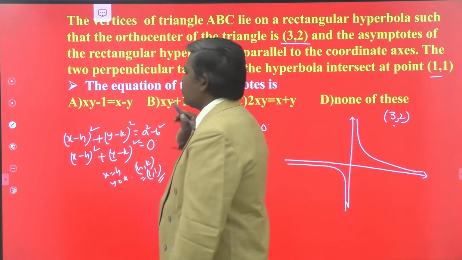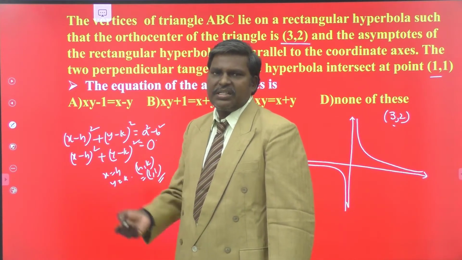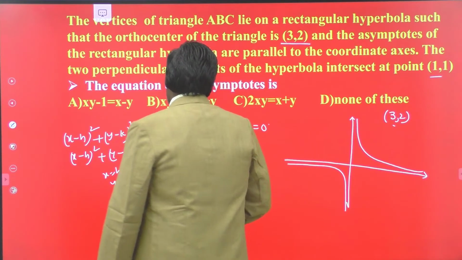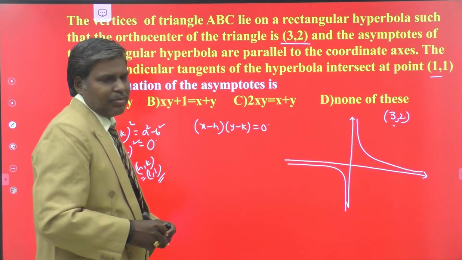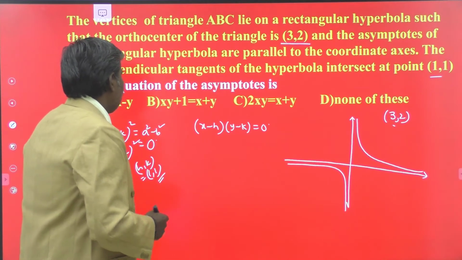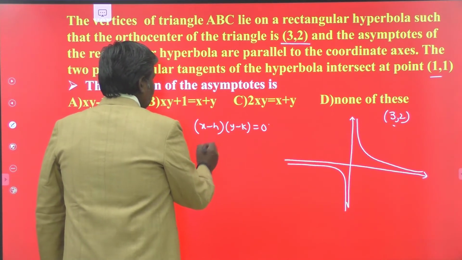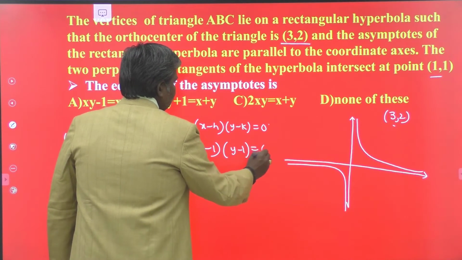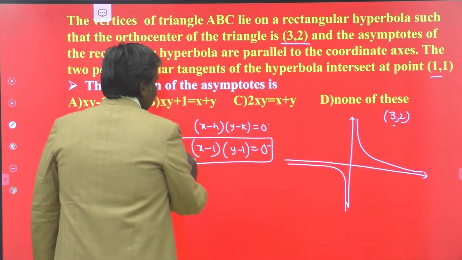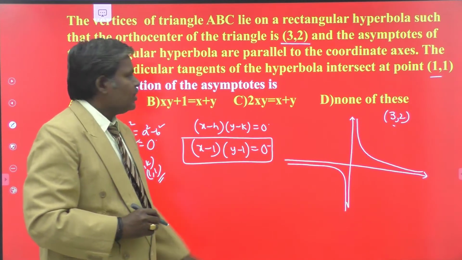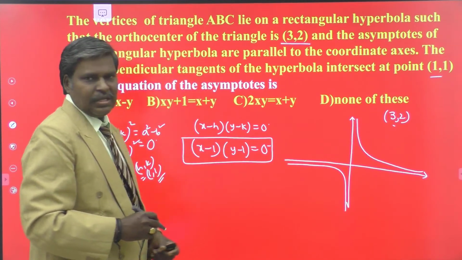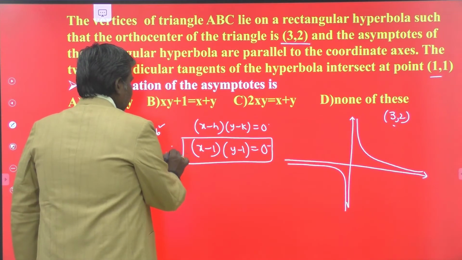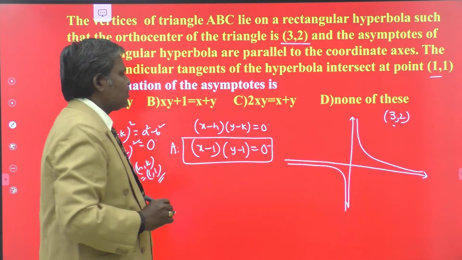So (1, 1) is one and only the point on the locus. That is the locus of the point of intersection of perpendicular tangents to the rectangular hyperbola. That is nothing but the center of the hyperbola here, (1, 1). So your (h, k) is (1, 1), which means (x minus 1)(y minus 1) equals 0. This is the combined equation of the asymptotes of the hyperbola. Observe each and every step.